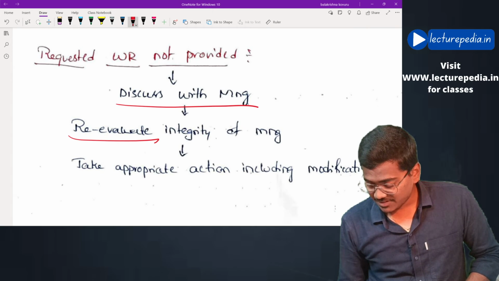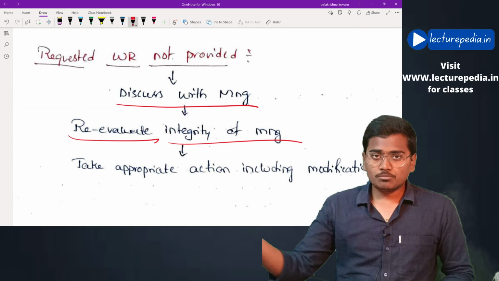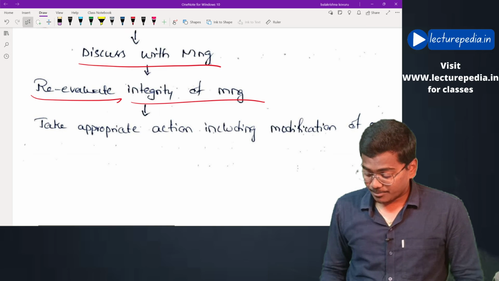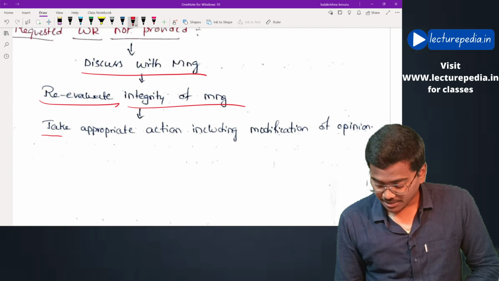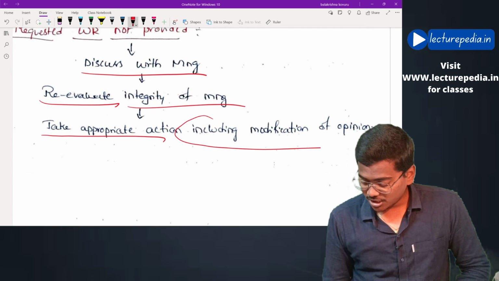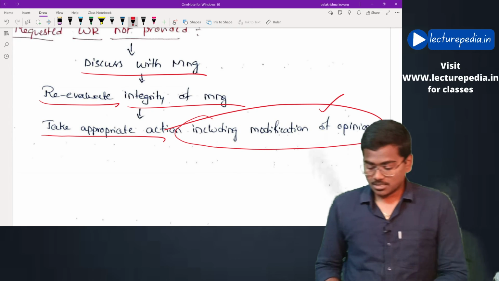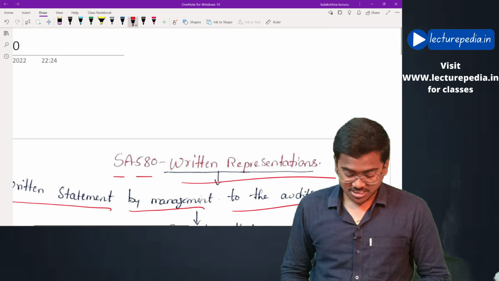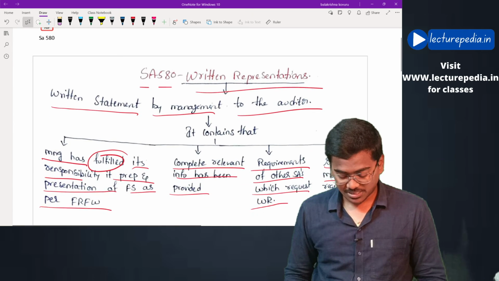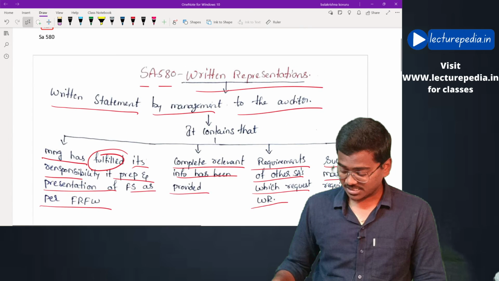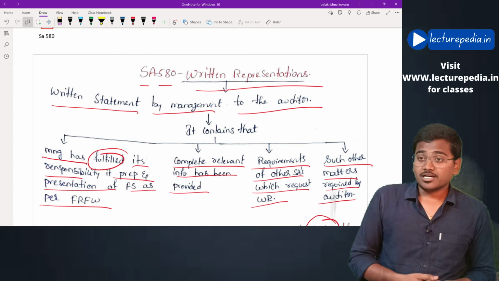Re-evaluate integrity and honesty of the management. Based on evaluation, he will take appropriate action, including modification of opinion. Hope this is clear. By this, revision of SA 580 has been completed. Hope this is clear.